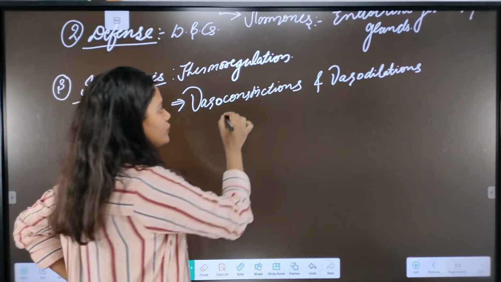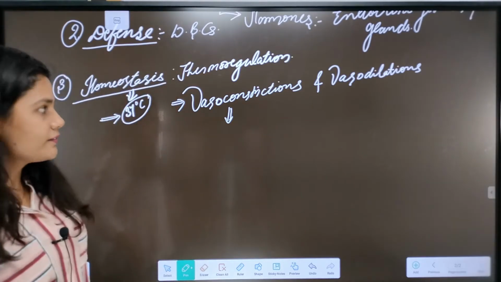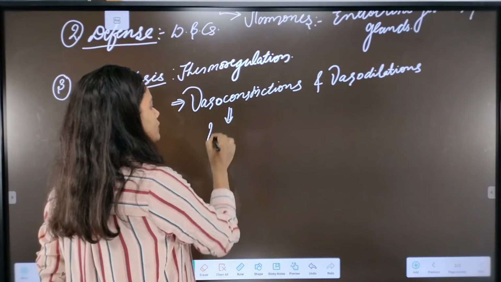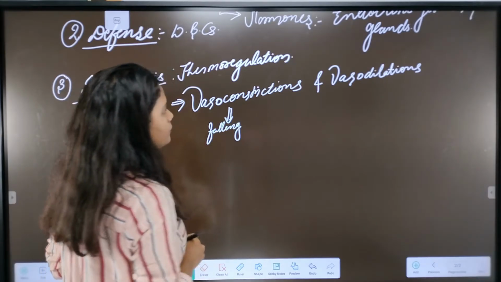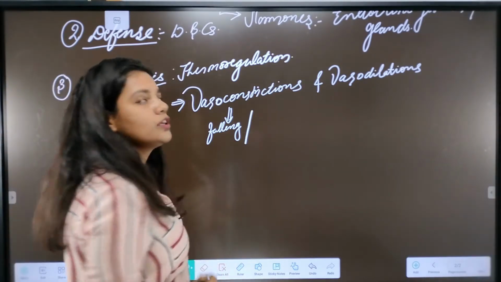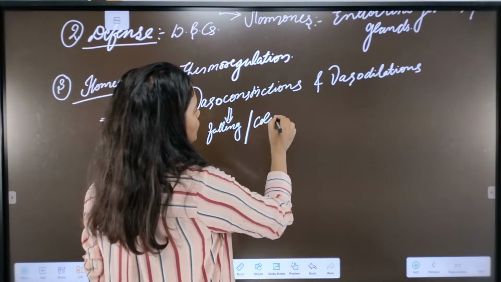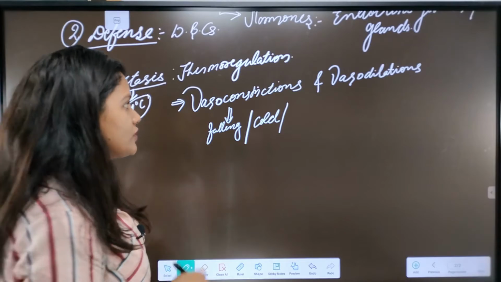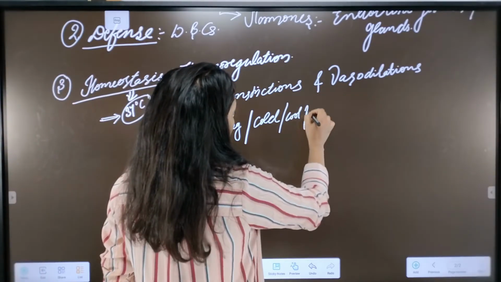Let's see what vasoconstriction and vasodilation are. Suppose our body temperature is falling, or we are exposed to a cold environment, or suppose you are in a cool pool. In all these conditions, what will happen?